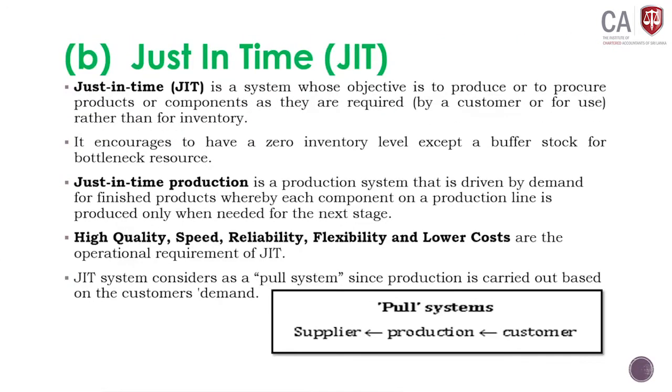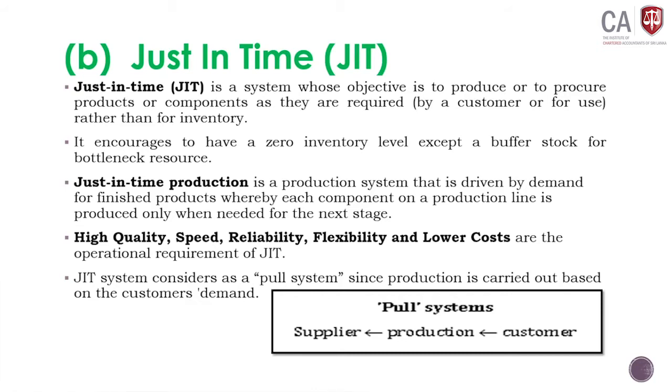Under modern manufacturing environment, there is a concept called just in time. You might have heard of JIT. What is the meaning of JIT? It is a Japanese technique, introduced from Japan. Just in time is a system whose objective is to produce or procure products or components as they are required by a customer for use rather than for inventory.